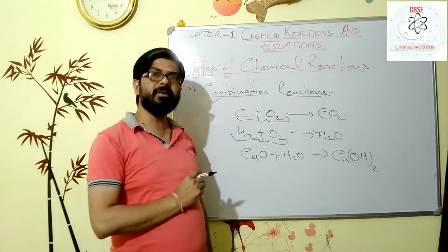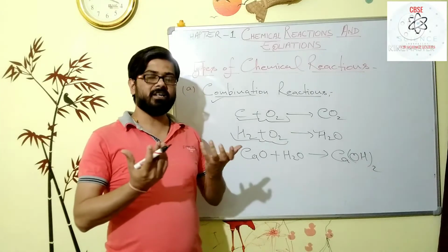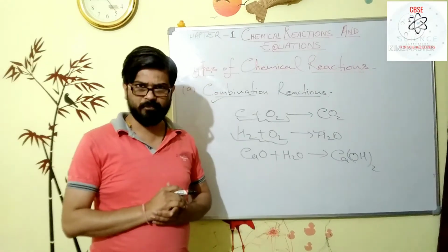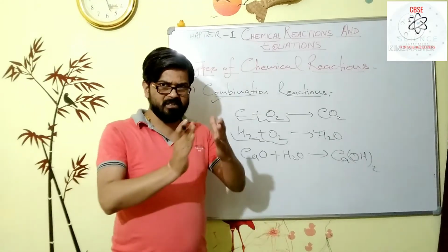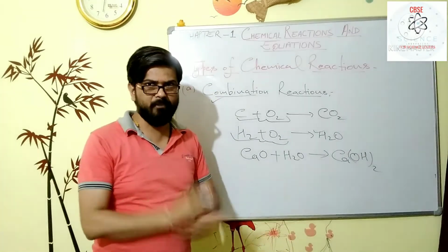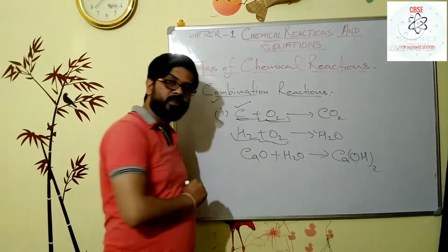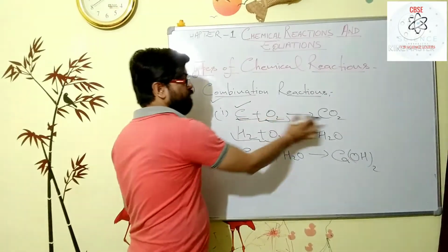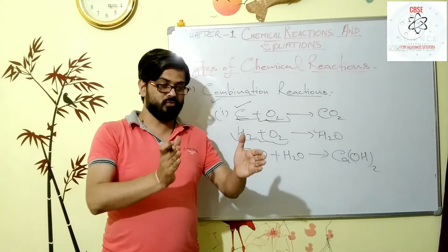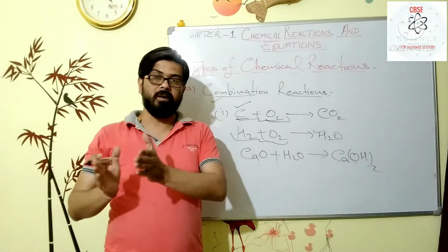My dear students, combination reactions may be categorized. How? In a combination there may be two elemental substances. When two elemental substances combine to form a compound, that is the type of combination reaction you are seeing here. Here two elemental molecules are combined to form a compound. So that is one subcategory of combination, when two elemental substances combine to form a compound.